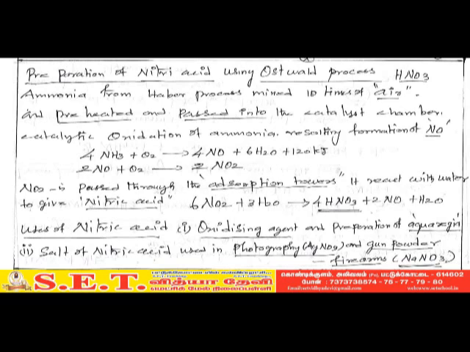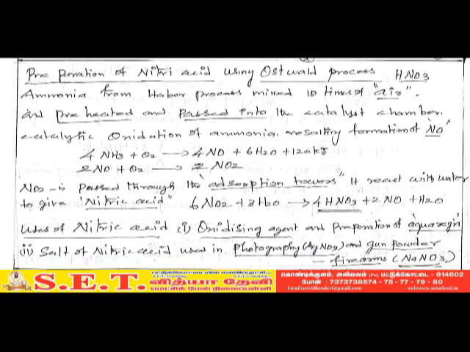Uses of nitric acid. Nitric acid is used as an oxidizing agent and in the preparation of aqua regia. Second, salts of nitric acid are used in photography, for example silver nitrate, and sodium nitrate is used in gunpowder and firearms. These are very important.